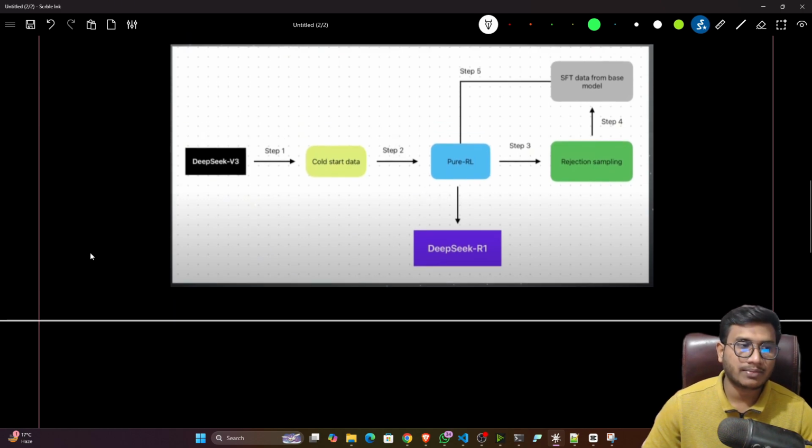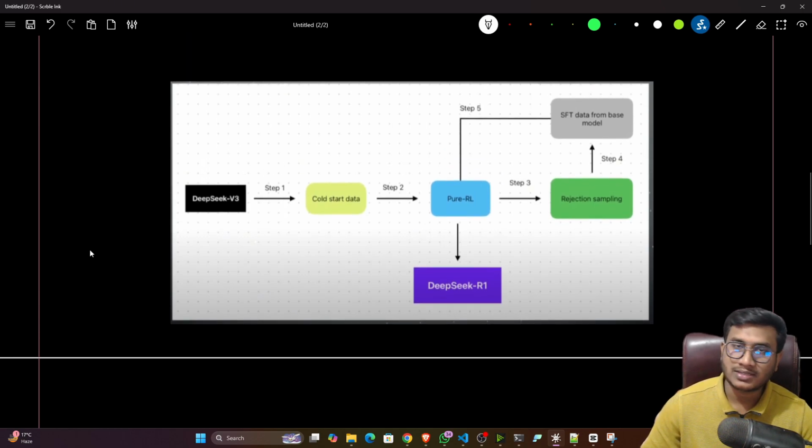You can consider, let's say there is a child in the kitchen. If you want to teach him, definitely first of all you have to supervise him on how to cook and all. On the other hand, let's say there is another child in the kitchen. Now instead of supervising him, you give him the entire cooking material and tell him just try to cook and taste. If it is bad, then try again to improve the cooking. That means he's automatically learning by doing experiments. That's how DeepSeek also works. It does different experiments with the help of this reinforcement learning technique, and it trains the entire model. I hope you got it.